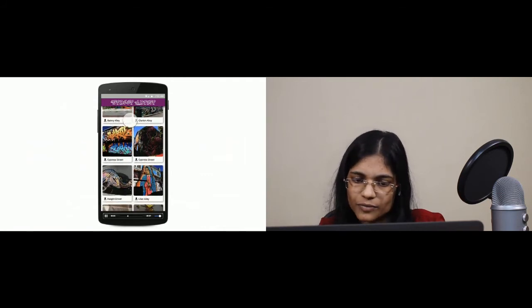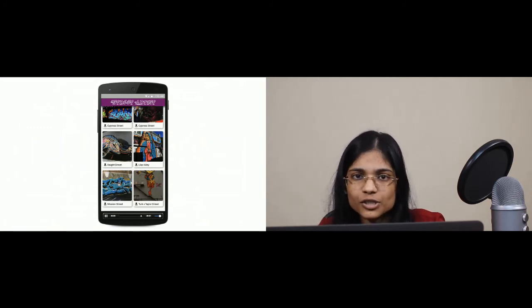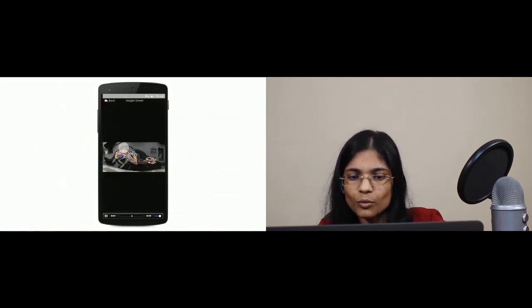So now if you look at it closely, you have cards with image and location. And when you click on an image, an expanded view of the image opens up on a new screen. But if you closely observe, you will realize that there is a mismatch of the aspect ratio between the card image and the full image. So the moment you click, you will see that there is a mismatch.